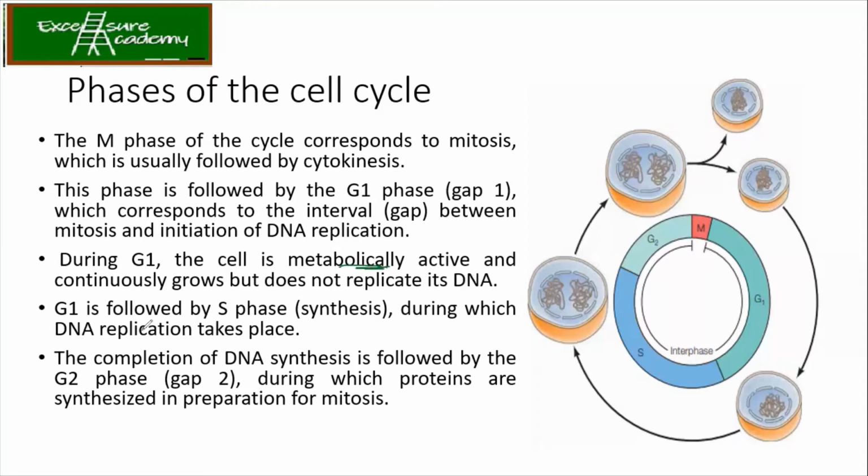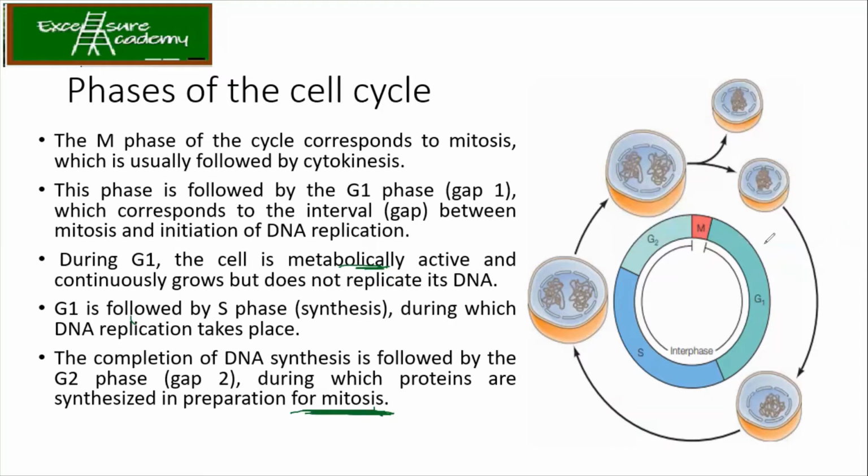Now, G1 is followed by the S phase. So the helicase and everything, that means the enzymes are also getting produced, right? Yes, helicase and everything. Now, G1 is followed by your S phase, during which the replication is taking place. Then comes the completion of DNA synthesis, which is followed by the G2 phase, during which the proteins are synthesized for mitosis.